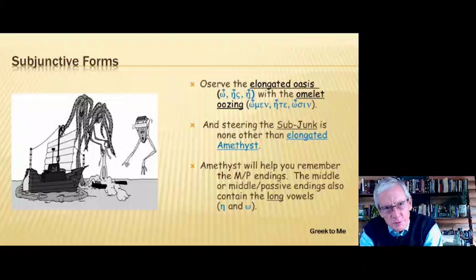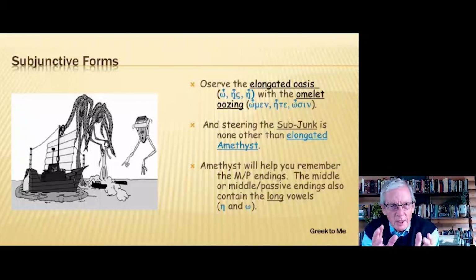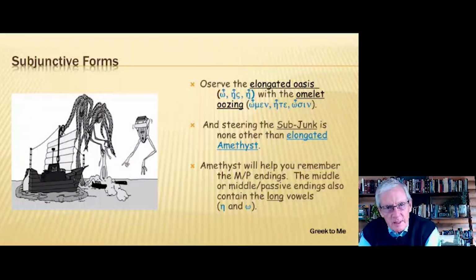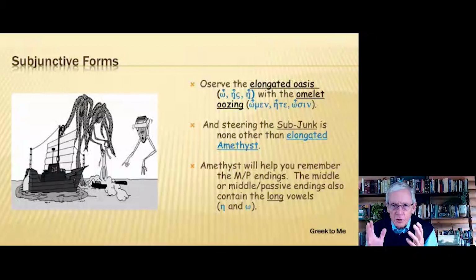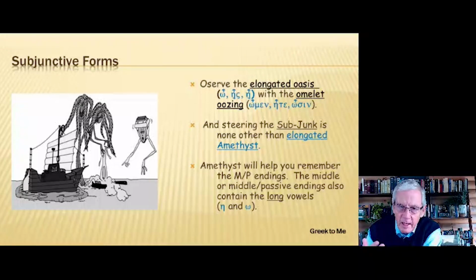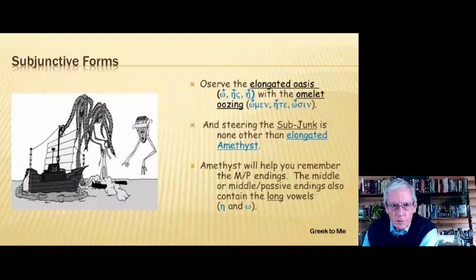Now, for all of the subjunctive forms, we have the elongated oasis with the omelet oozing. That's what we just looked at. And steering the subjunctive is none other than the elongated amethyst. So the middle passive endings are all going to have the omai endings that we had back in chapter 4, but they're going to have the elongated vowels, eta and omega.